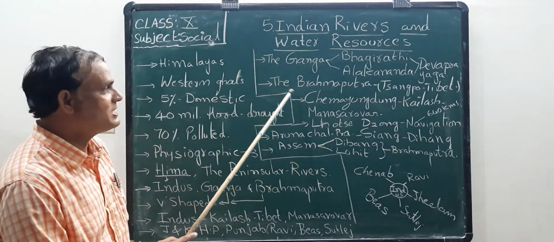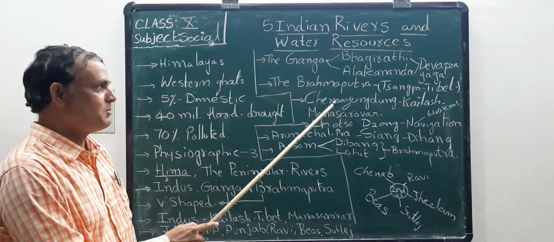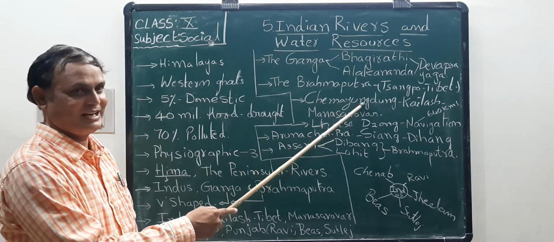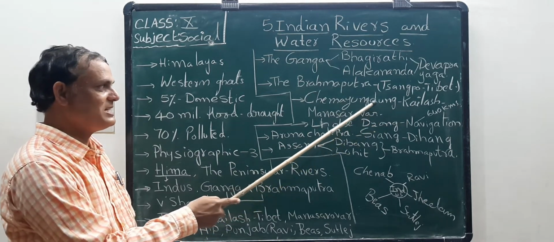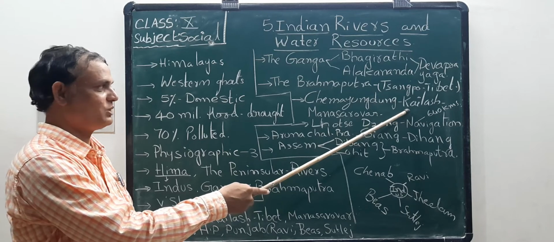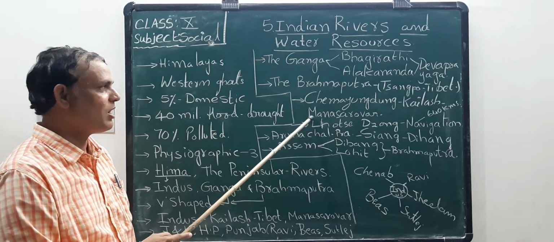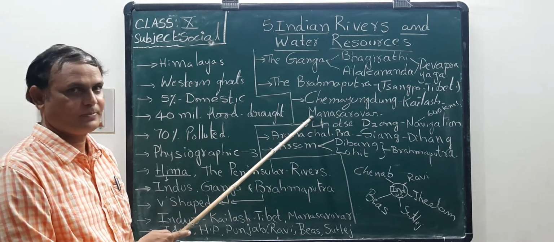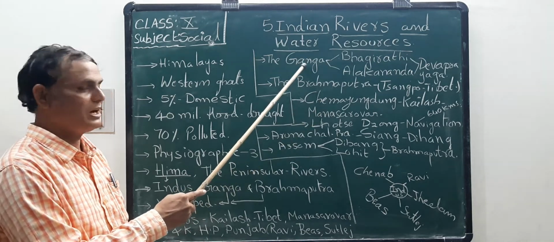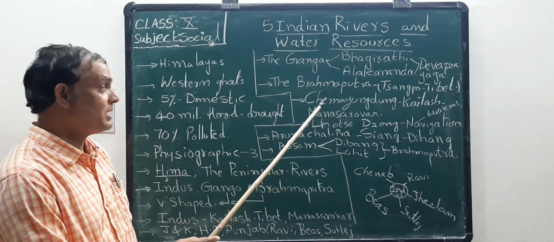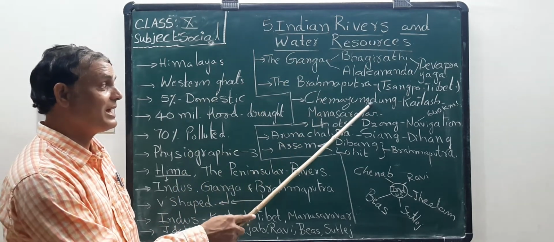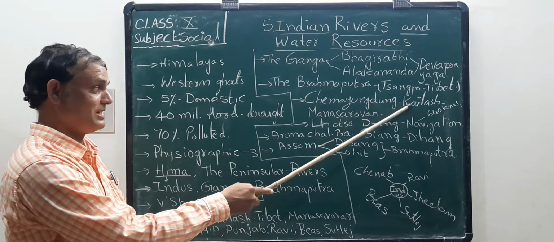So the origin of Brahmaputra is the Chemayungdung Glacier at the Kailash range. That is the main source of Brahmaputra. It also originates near Manasarovar, like Ganga River and Indus River.